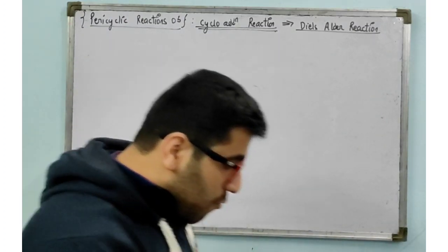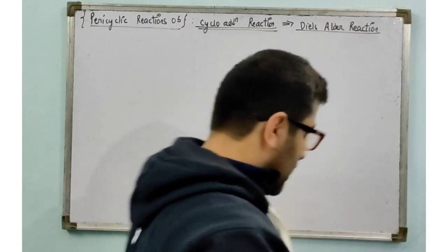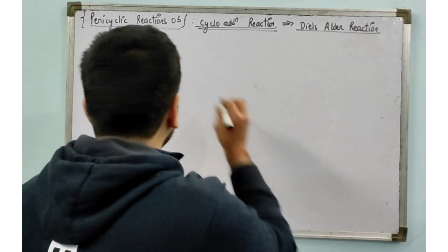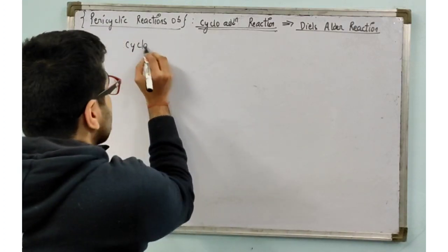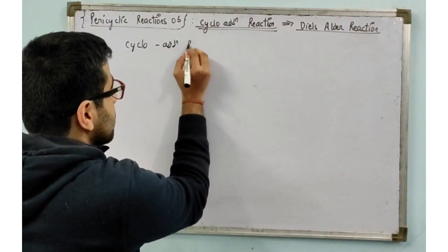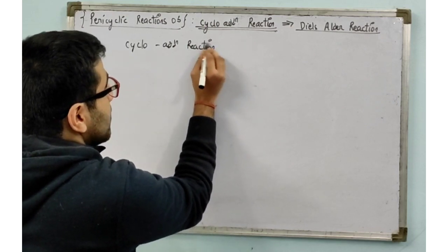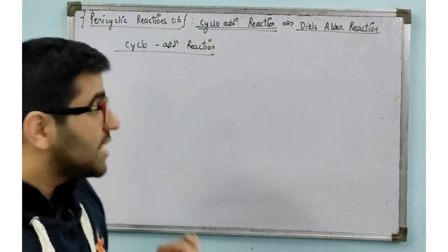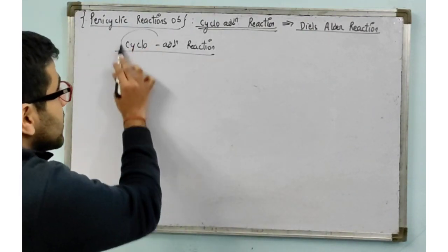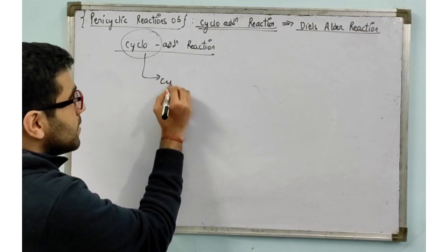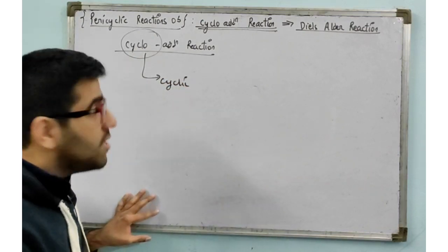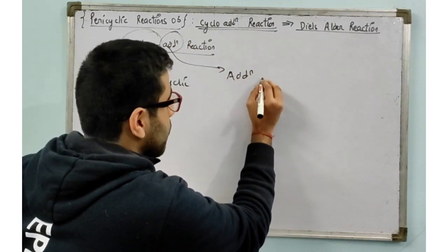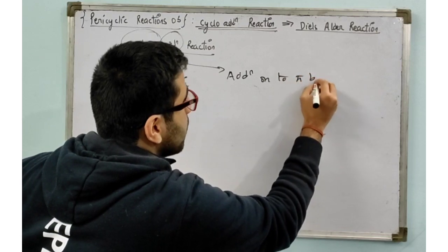Okay, so what is a cycloaddition reaction? Always when I teach, I say try to break the word. Cyclo means cyclic, and addition means addition onto the pi bond.